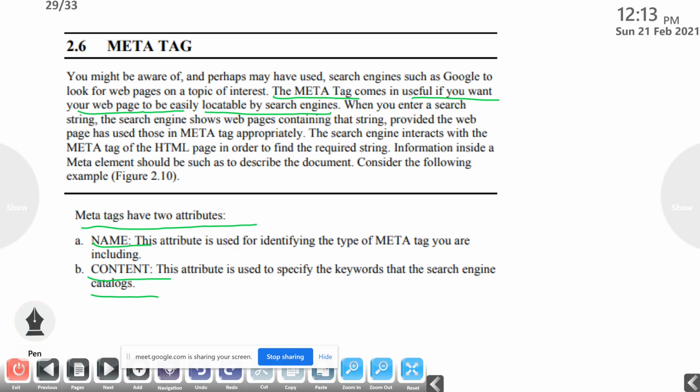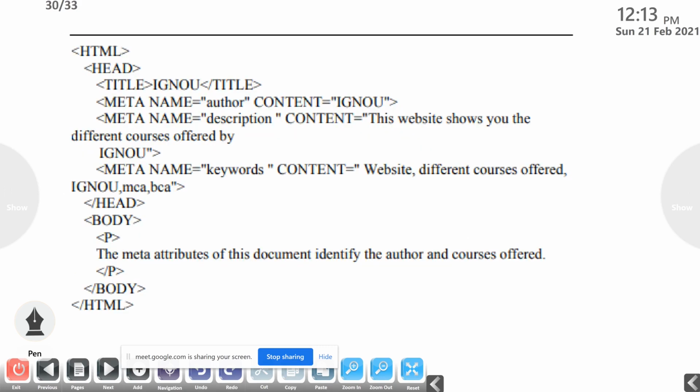So this is the use of the meta tag: for the web page to be easily locatable by the search engines. Two attributes are there, name and content. Here is some example. Meta name equal to author, content equal to IGNOU. Again, meta name equal to description, content equal to this web page shows you the different courses offered by IGNOU.